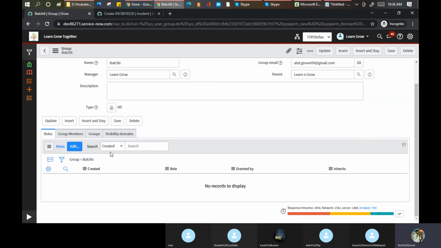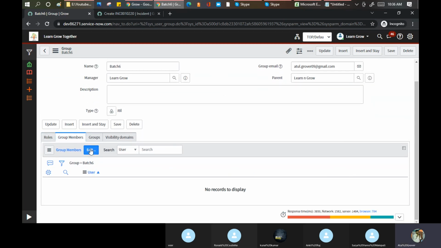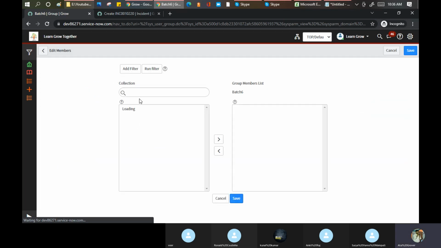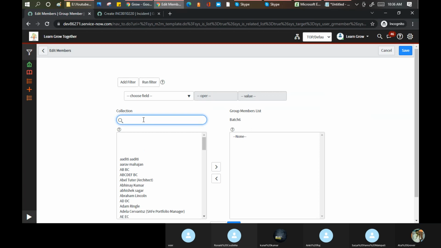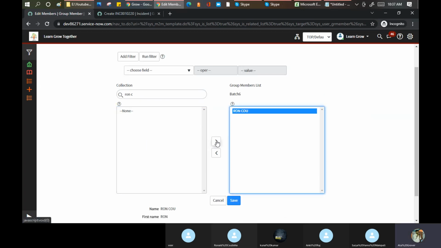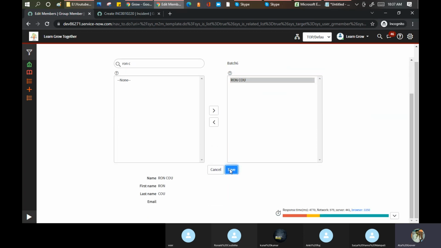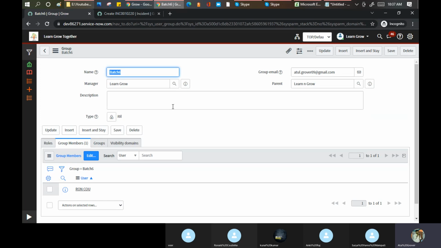Now what I will do is add a group member here. Edit and add Ronald. These are called slush buckets, left and right slush buckets. Why am I showing these things? Because these questions have been asked in the certification exam, CSA, as well. Here it is, Ronald. Click and save. One member has been added.